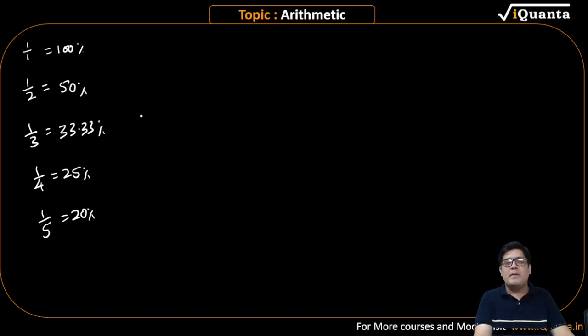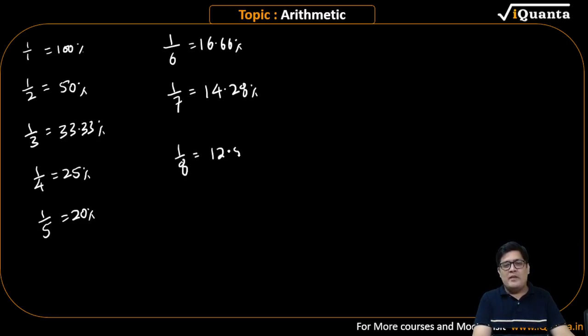Tara, Ashish, good evening. 1 by 6 is 16.66 percent. I hope you guys have remembered these values. You have these results by heart. This is 12.5. This is 11.11. And 1 by 10 is 10 percent.